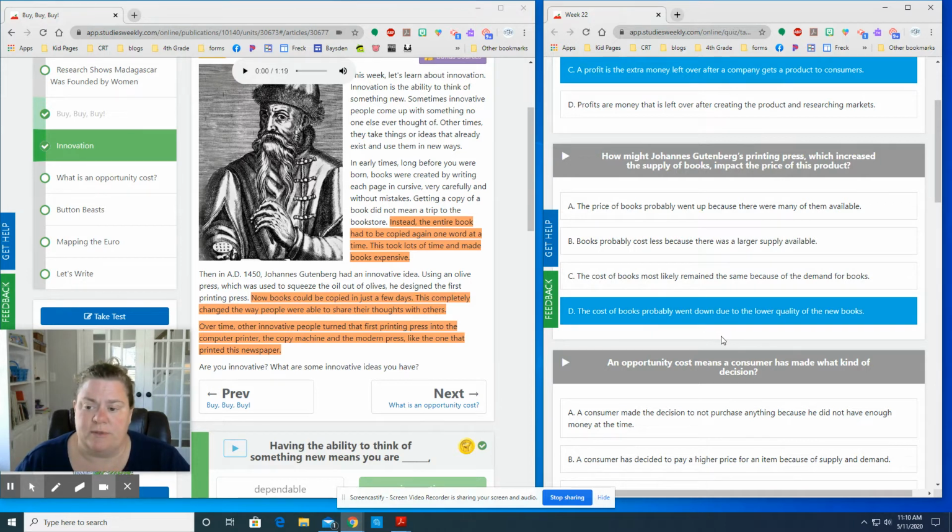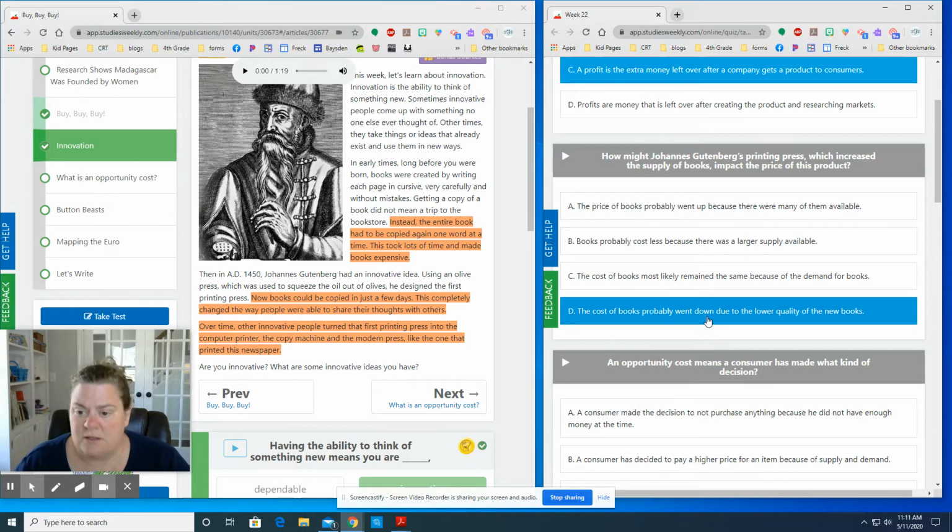All right, a lot of people put D. The cost of books went down due to lower quality of the books. Well, I would argue probably that a book handwritten by hand would probably be a little bit nicer than maybe a new invention. Sometimes when we copy things, the quality goes down. But that's not the inference I'd make based on the passages that we've read. We want to really think about that idea of supply and demand and scarcity.